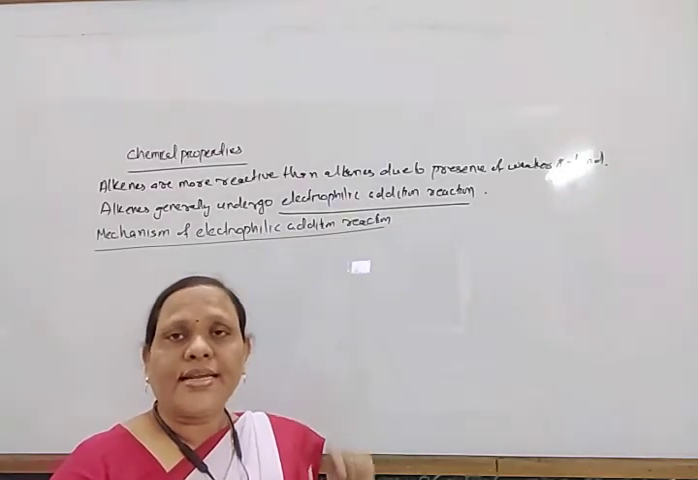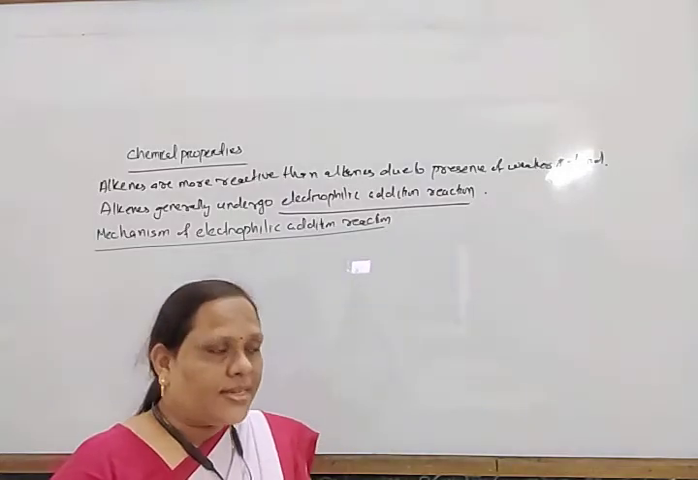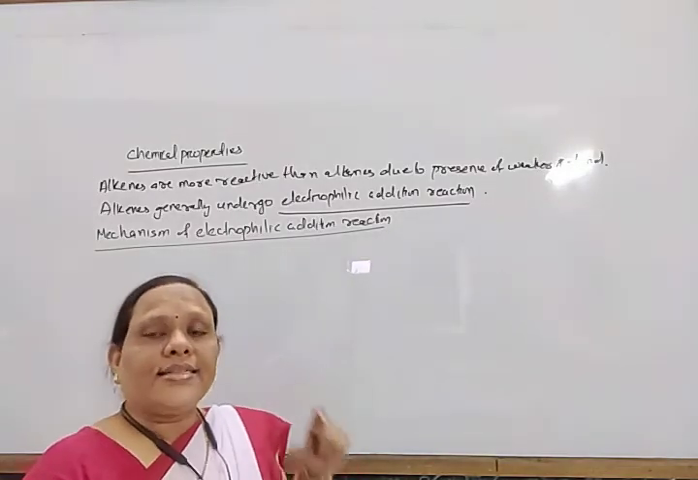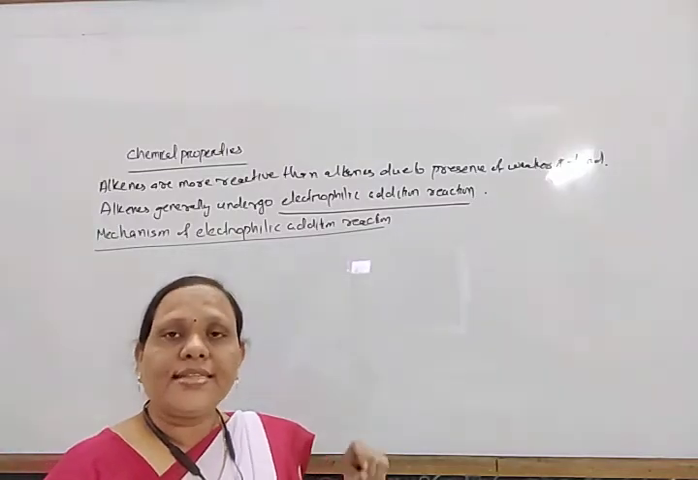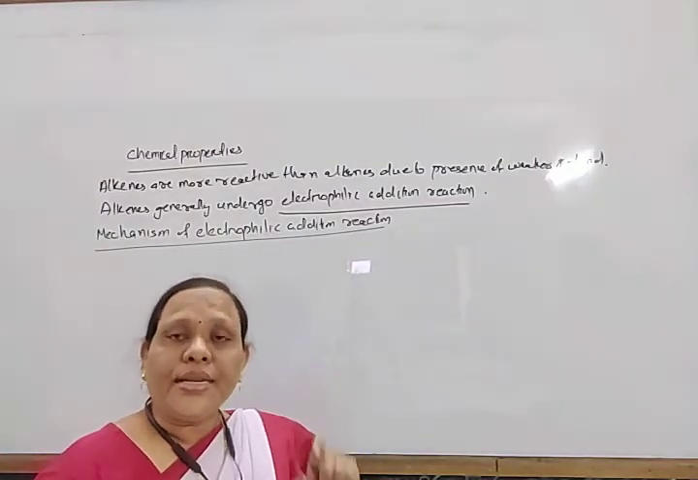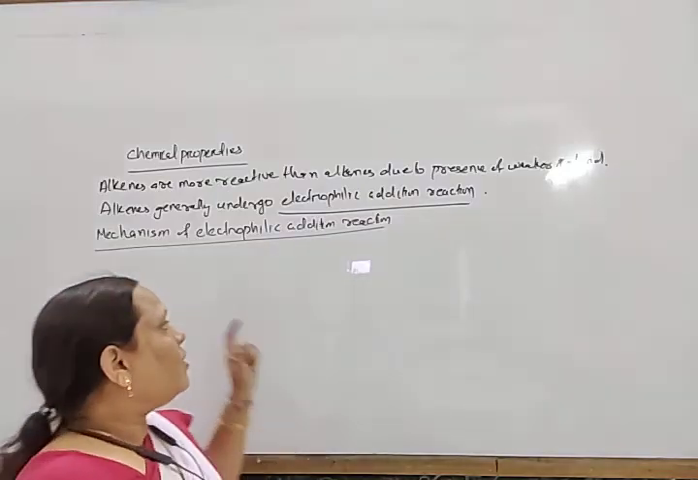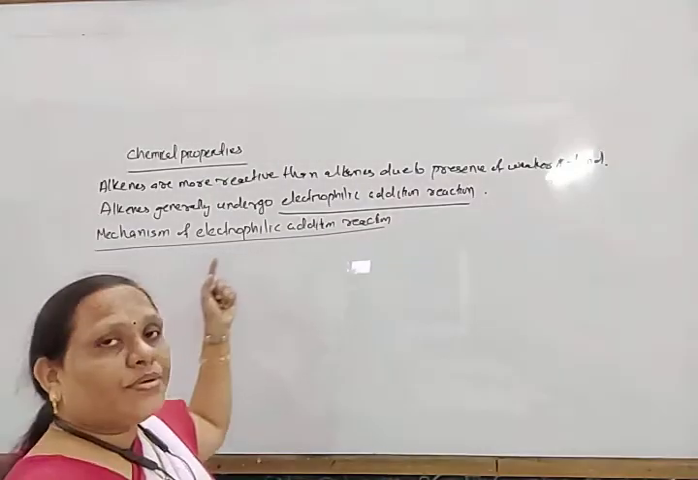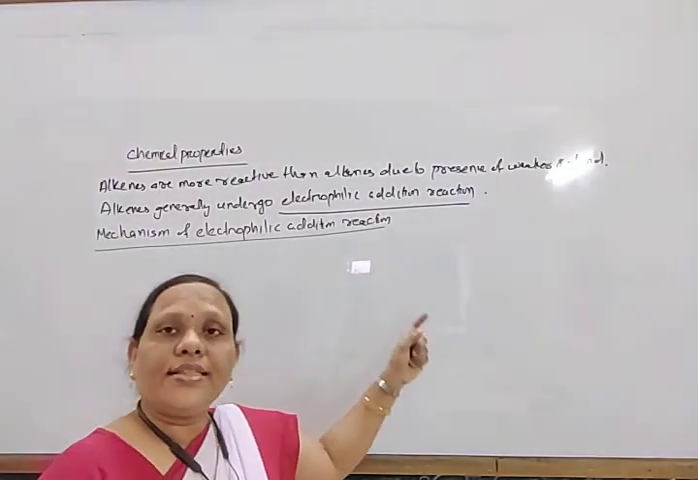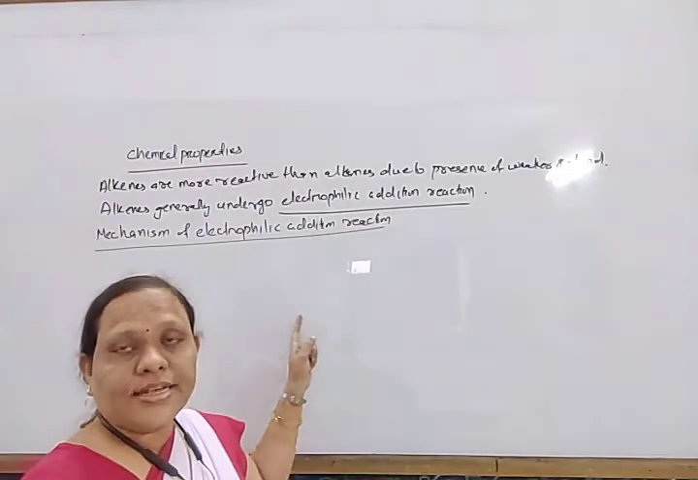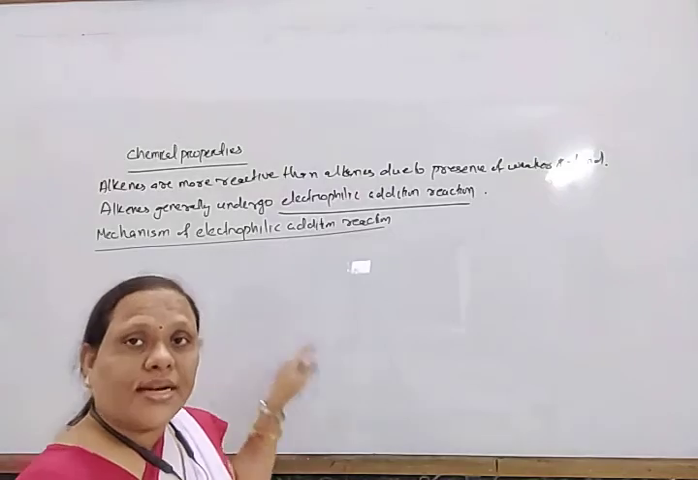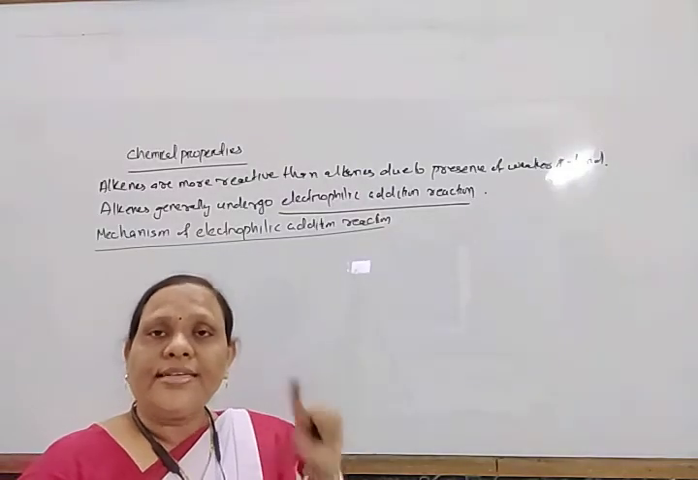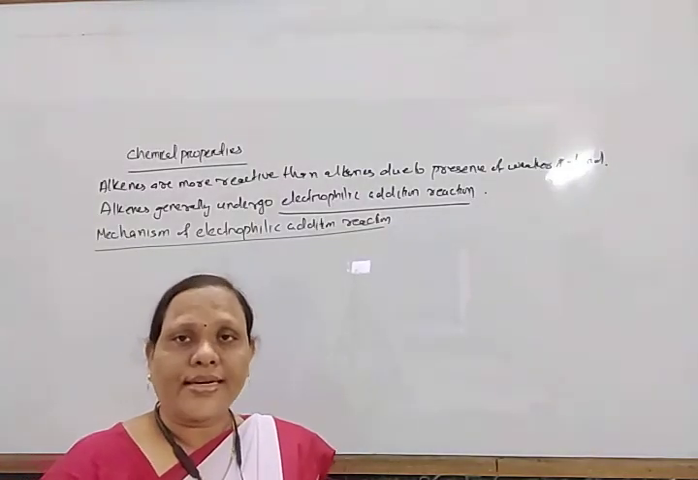In this way, it creates an electrophile. So it generates an electrophile. At the same time, due to the electromeric effect, the pi bond moves towards that carbon where the electrophile attacks. The pi electron moves to that carbon. So in this way, it generates a carbocation.